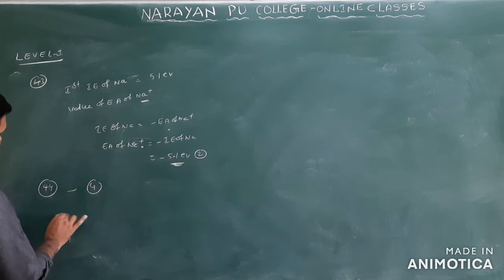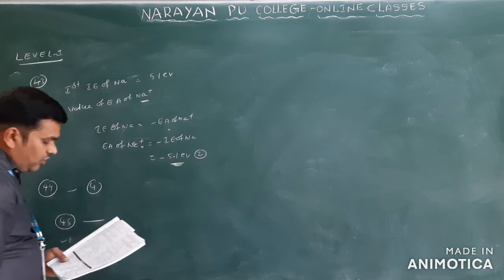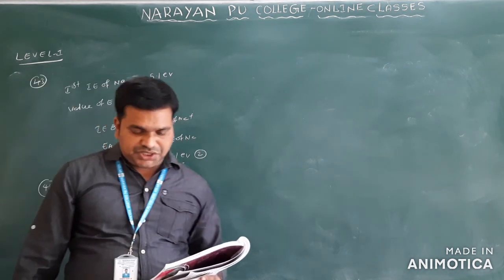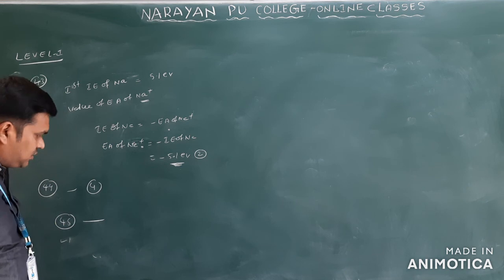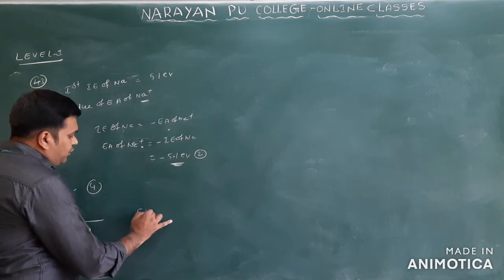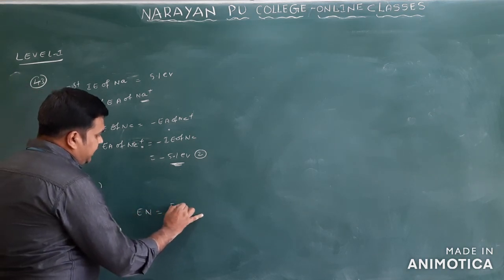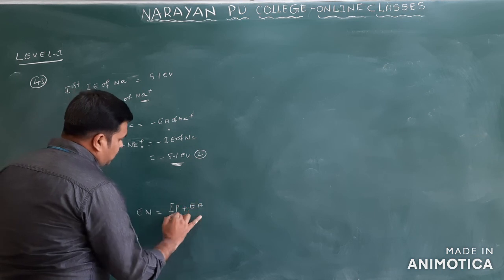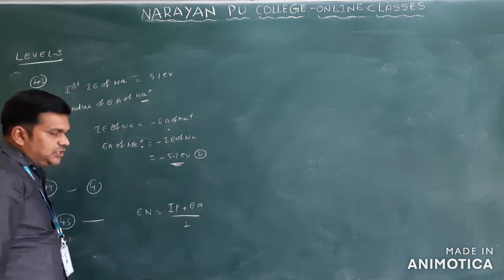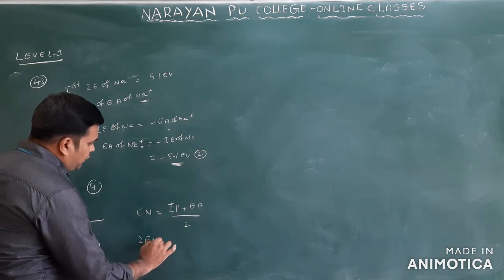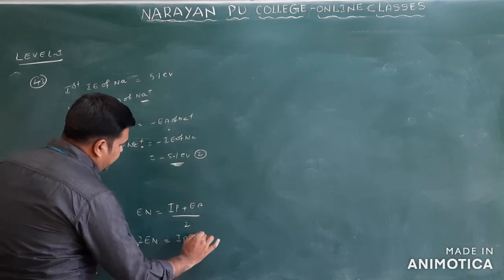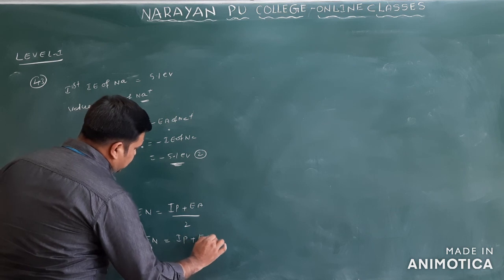Now we will see question number 45. According to Mulliken, which of the following relations is correct? According to Mulliken, electronegativity is equal to ionization potential plus electron affinity divided by 2. This is the formula. So 2 times electronegativity is equal to ionization potential plus electron affinity.